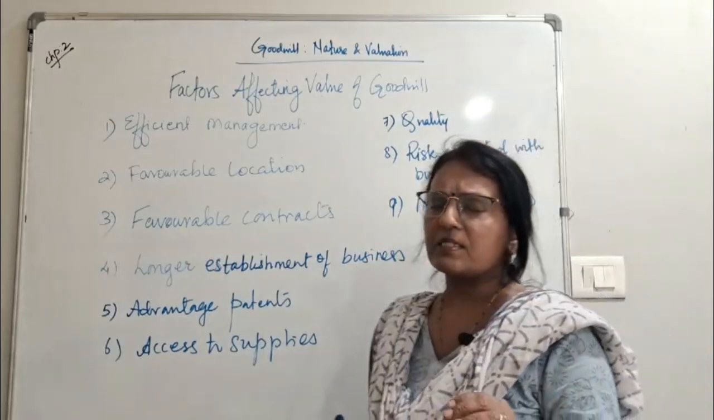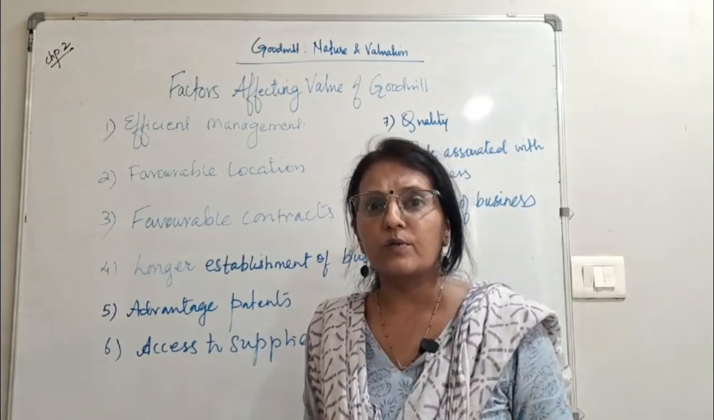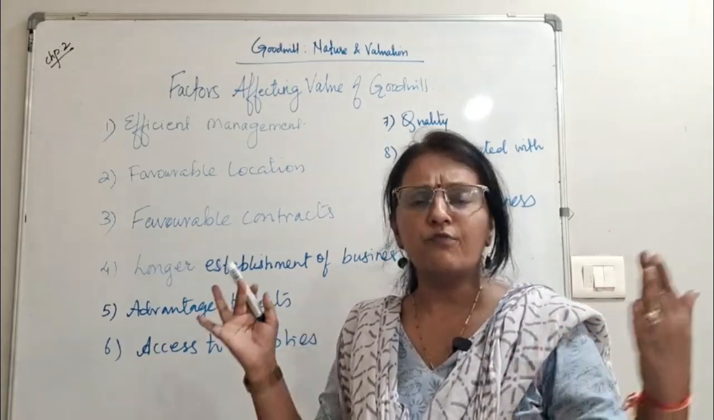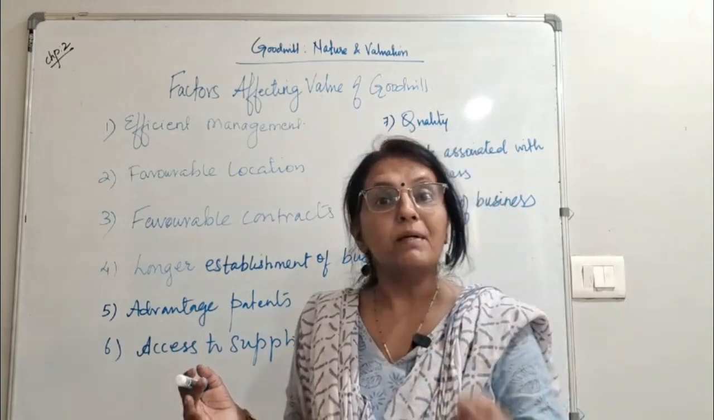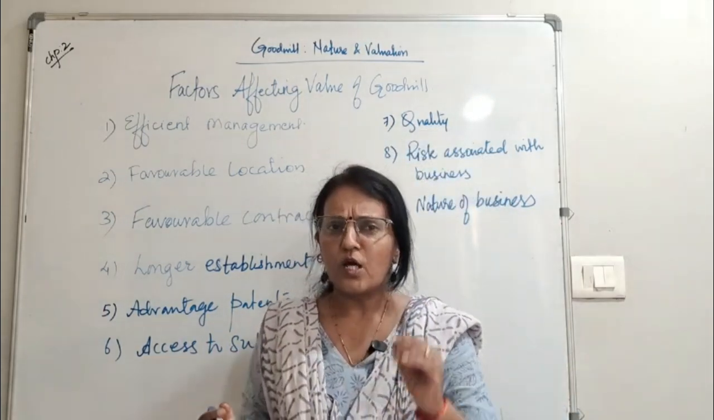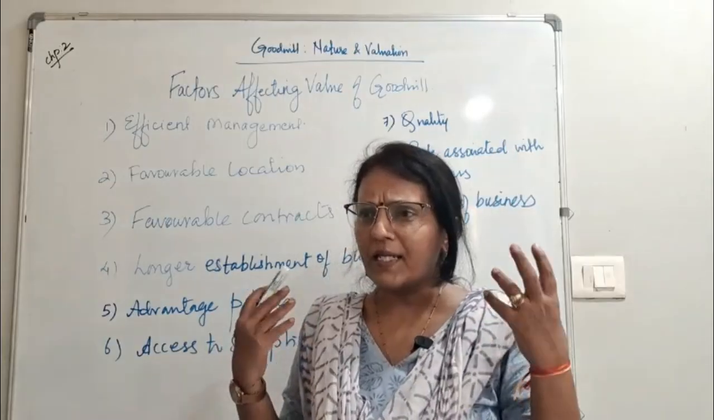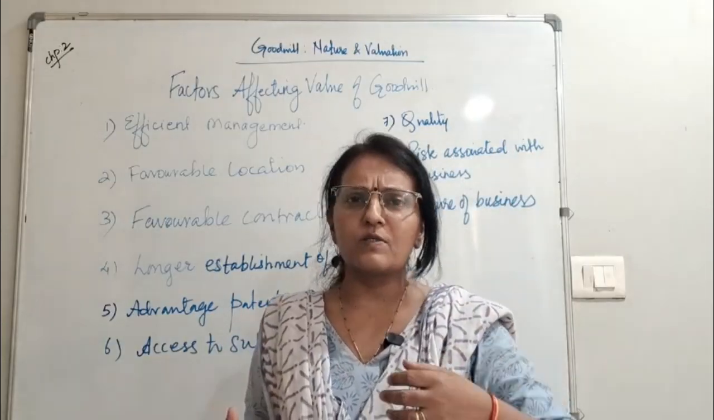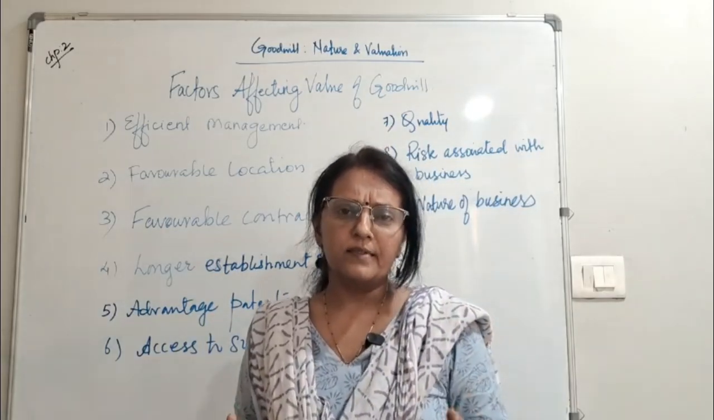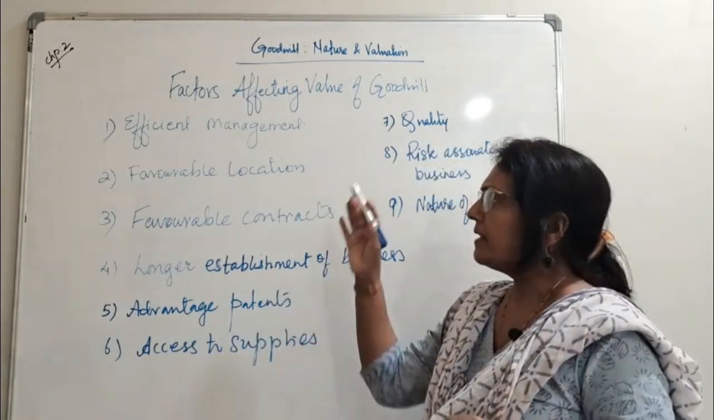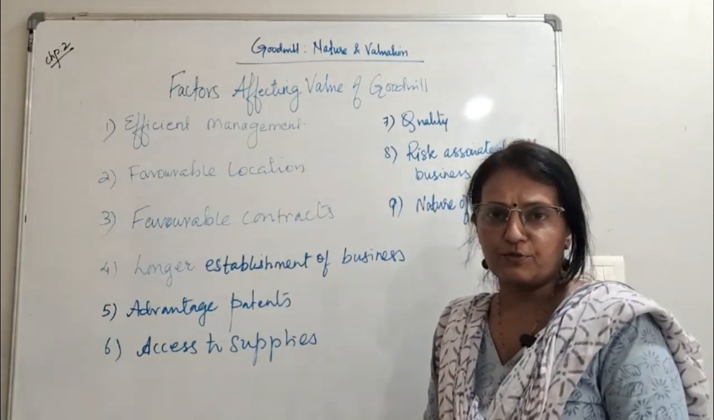Next is the nature of the business. If you're in the business of grocery, restaurants, clothing or medicine, there will be continuous demand for your product, maybe sometimes more or sometimes less, but there will definitely be demand. Your goodwill will always be stable. But if you're making seasonal products, there will be less demand for them, and the goodwill will also go down. There are many other factors, but these are the main factors I have explained to you.